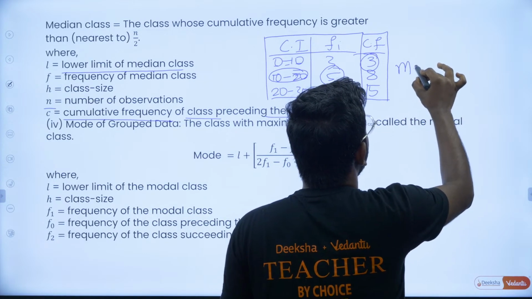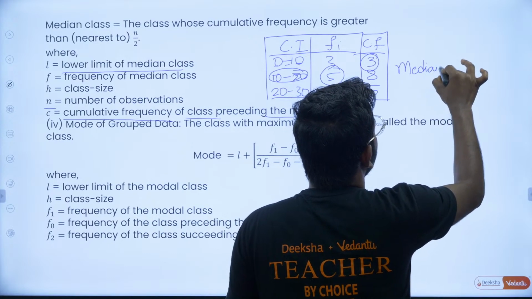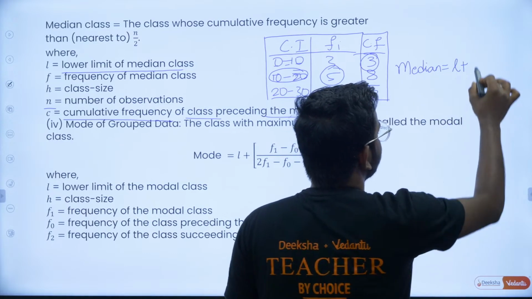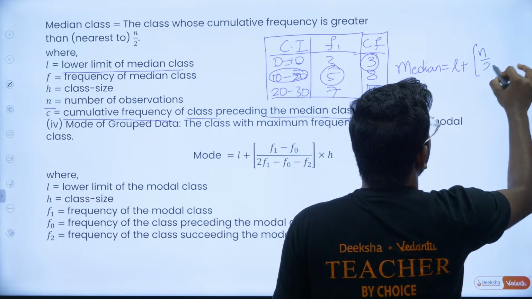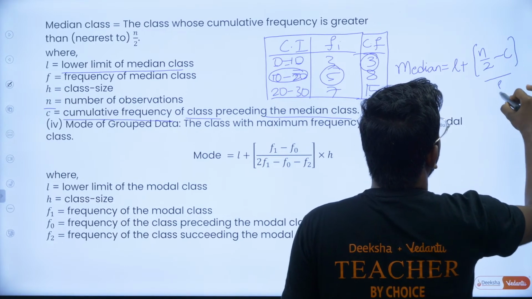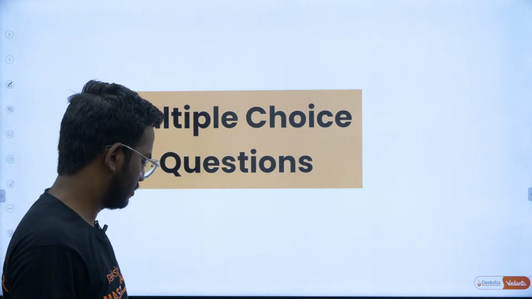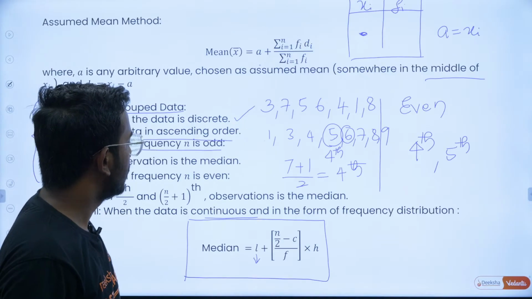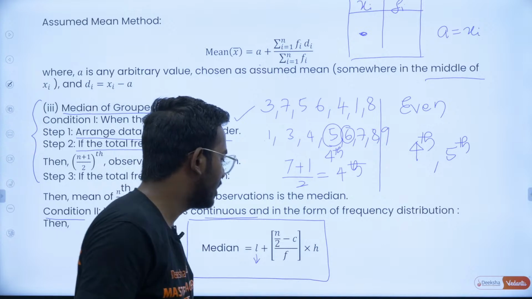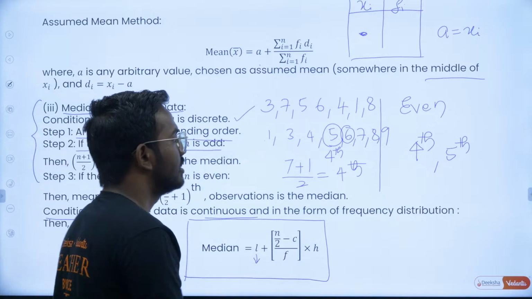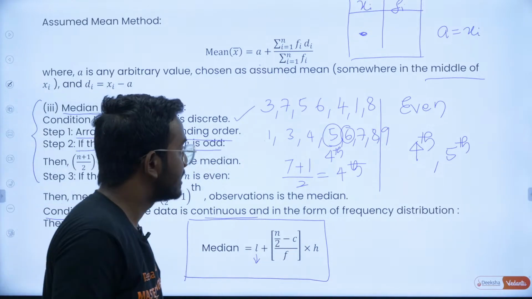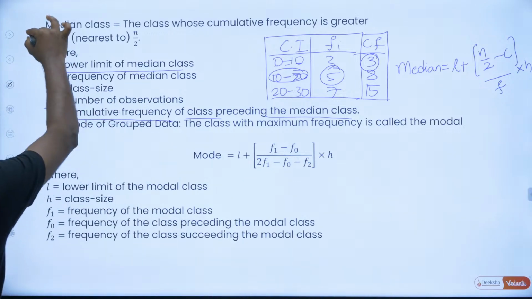So you got what the median is here. Median is L plus ((n by 2 minus C) divided by F) into H, where H is the class size. Okay, so this is all about your median class.